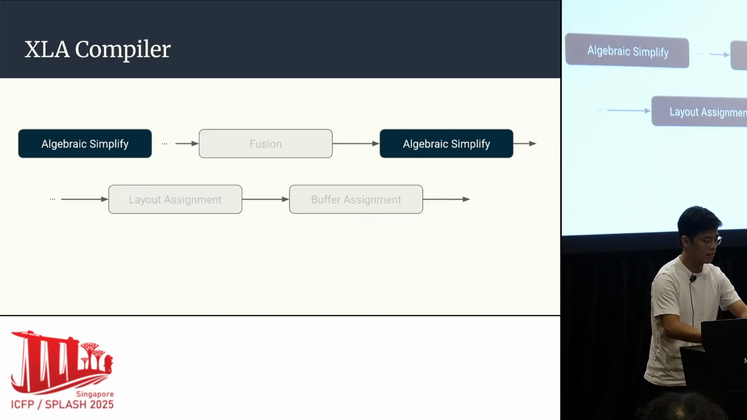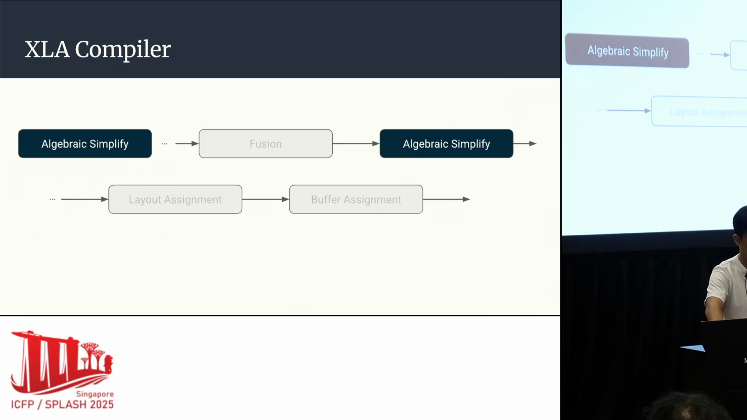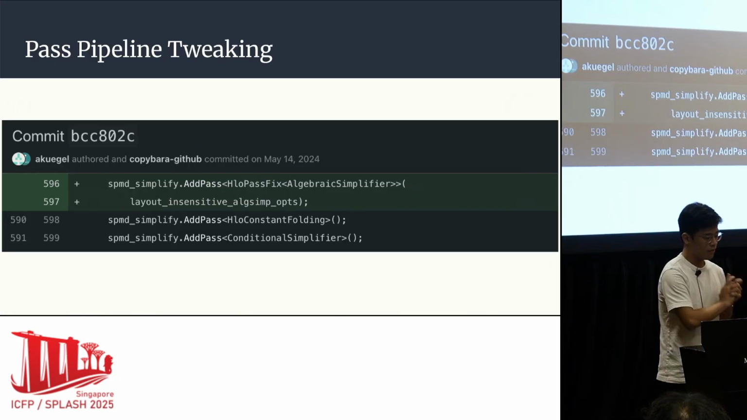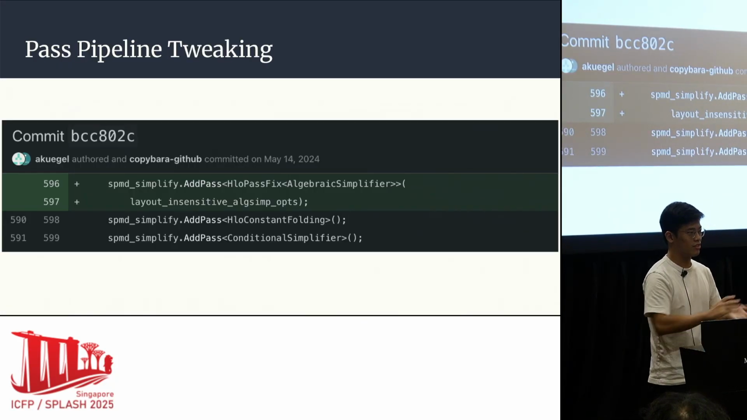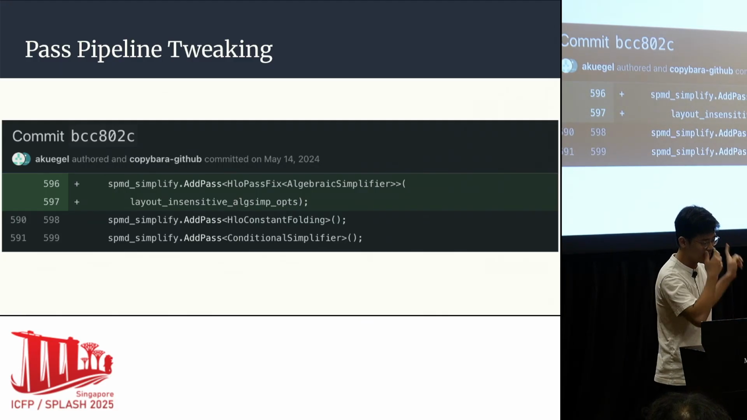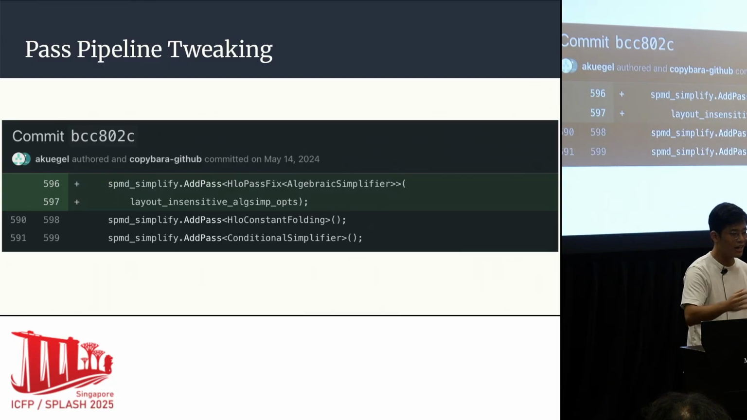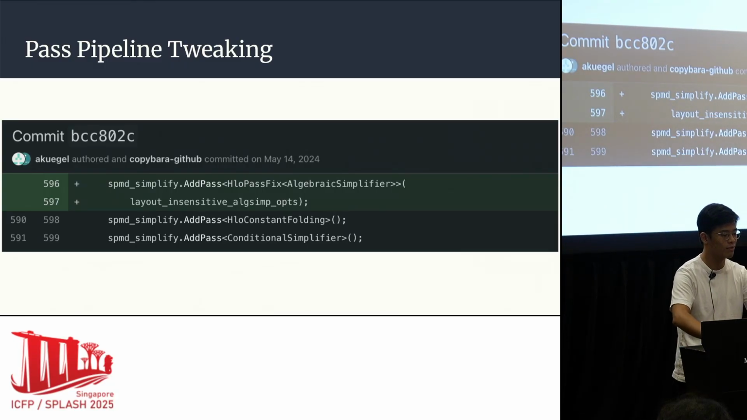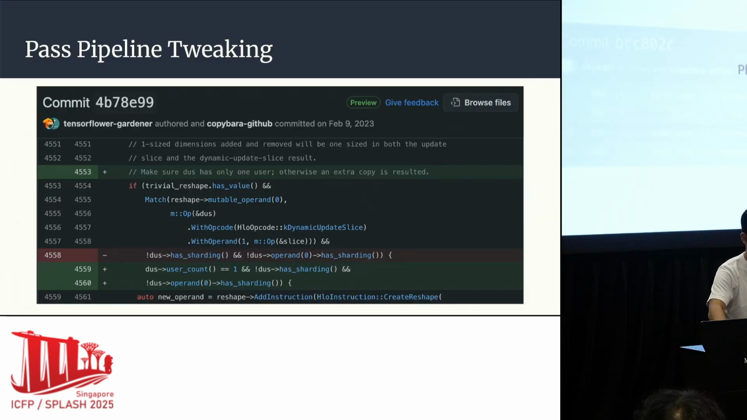So back to XLA, we can take a look at one of the passes, the algebraic simplification pass. XLA is open source. You can just check its commits. And if you look, you'll see a lot of commits of this form. So this is a commit that adds an entirely new instance of the algebraic simplification pass before the constant folding pass, because it interacted better that way. So there's a bit of a phase ordering problem going on.